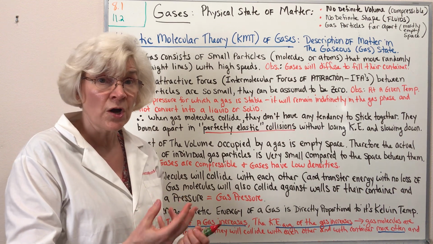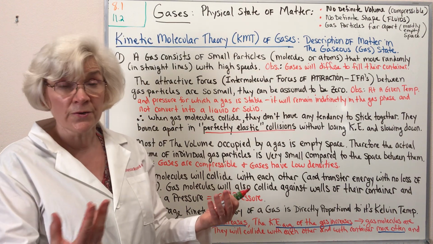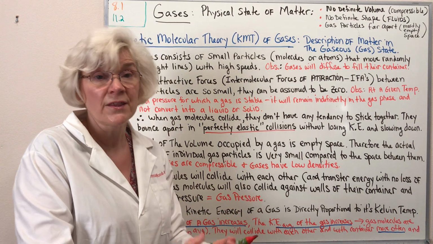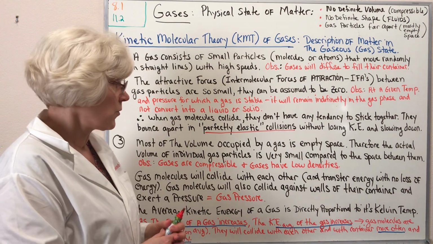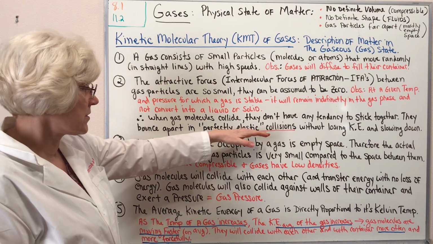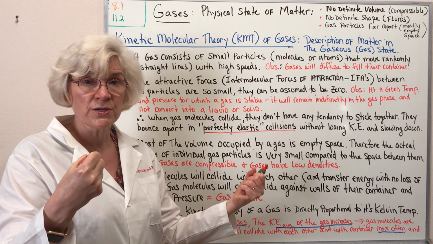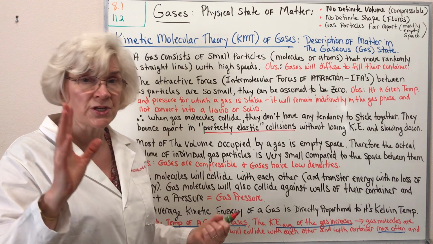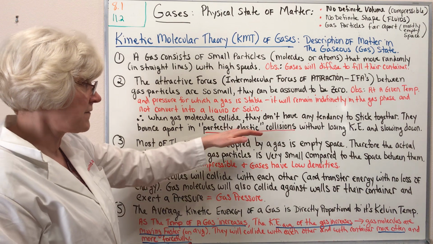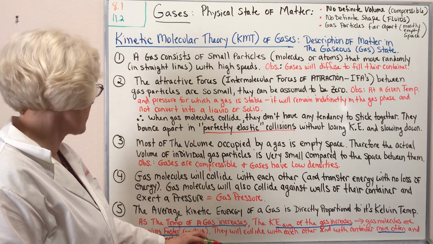Therefore, they don't lose kinetic energy, they don't slow down, otherwise they would move slower and slower, start sticking together and form a liquid or a solid, but we don't see that happening with gas particles. So they just hit and bounce apart without losing energy and will remain indefinitely in the gas phase at a given temperature and pressure for which they are stable.